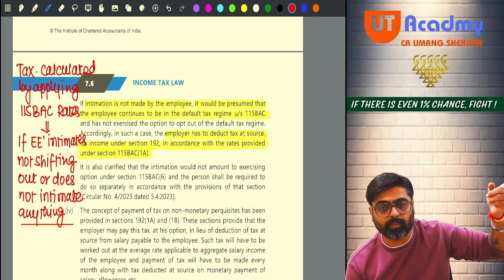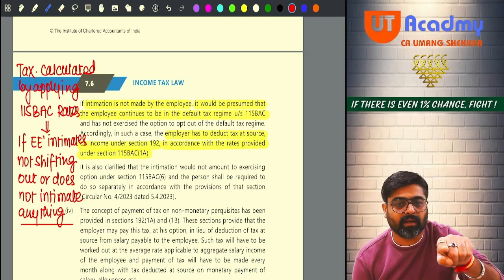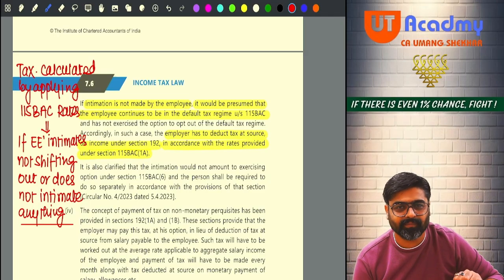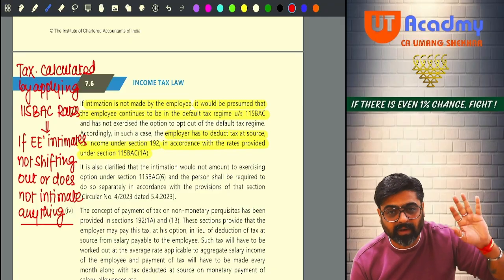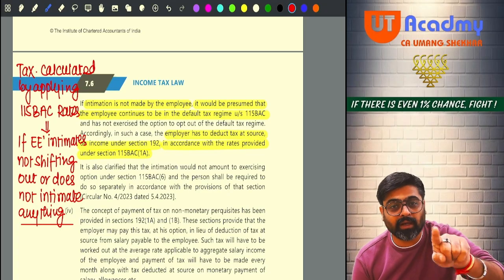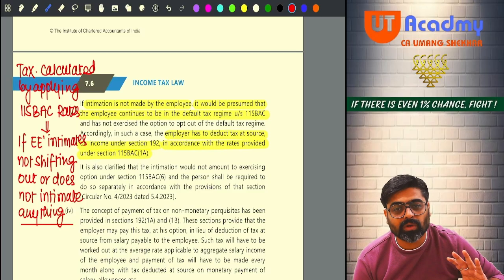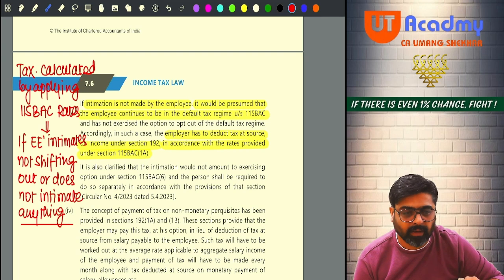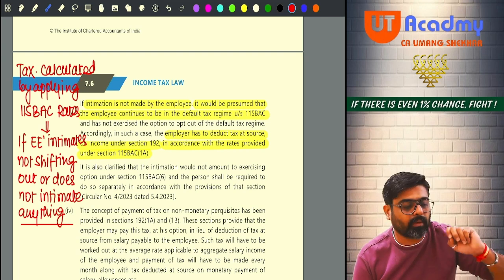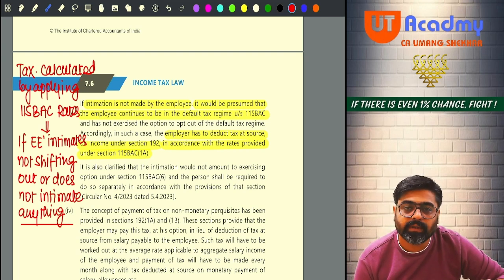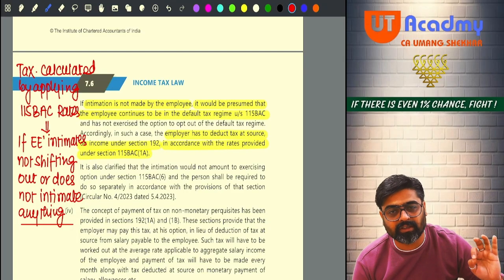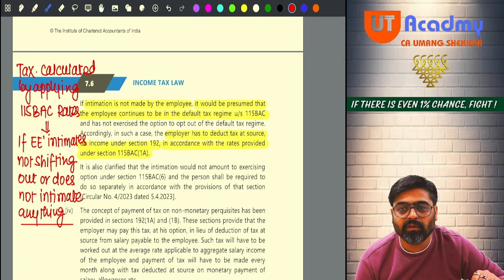Will he be liable to pay any surcharge? No, because his total income is only 6,70,000. Will he be eligible to get any relief? No, because his total income is already more than 5 lakhs. Getting my point? So tell me, total tax is 46,500 plus I will have to apply 4% cess. Are you all getting 48,360 on your calculators?